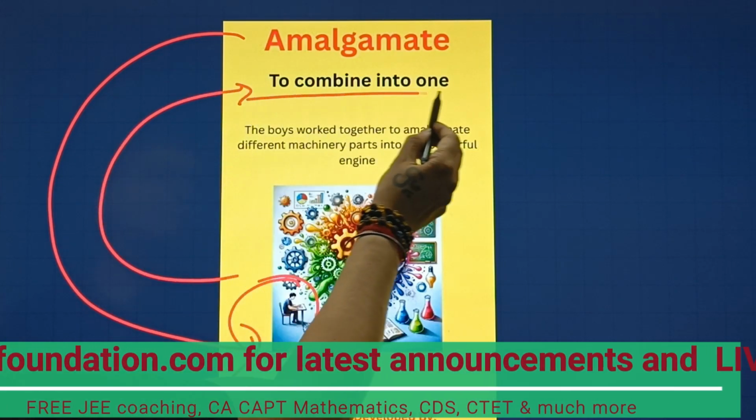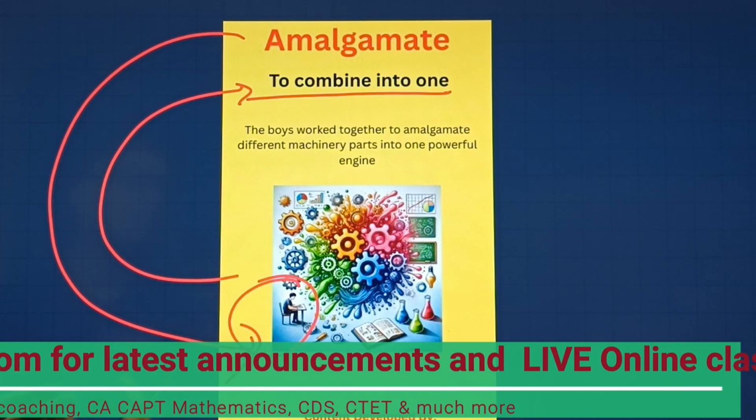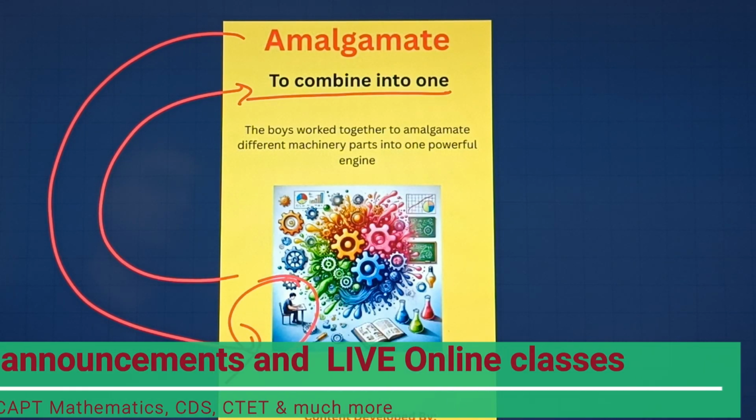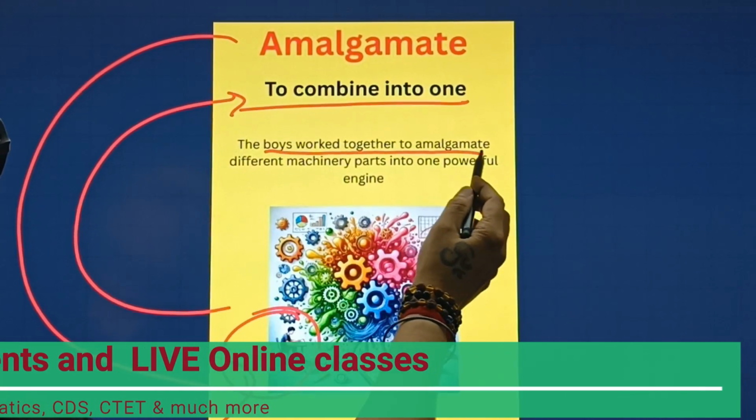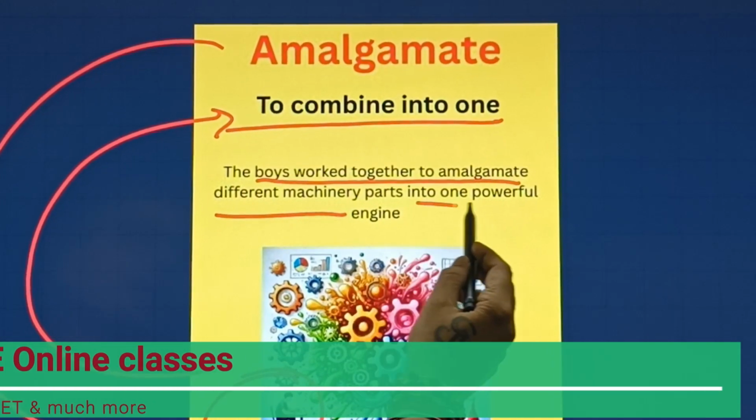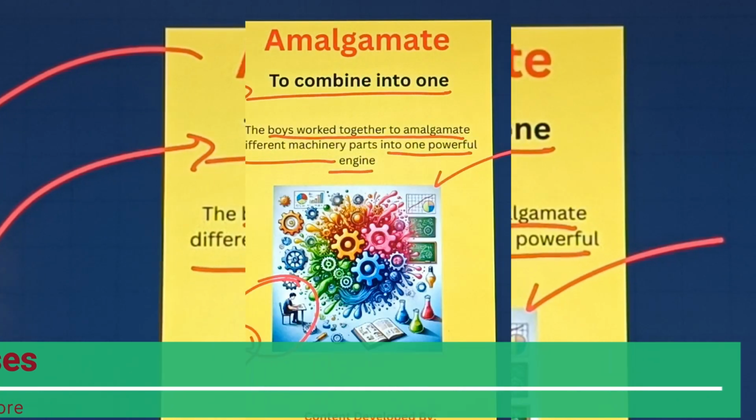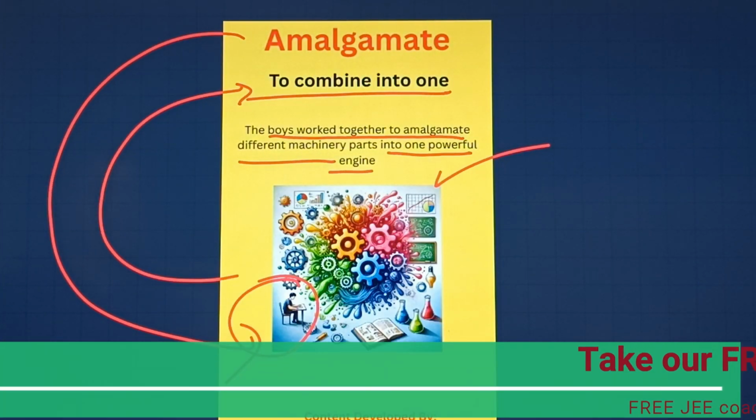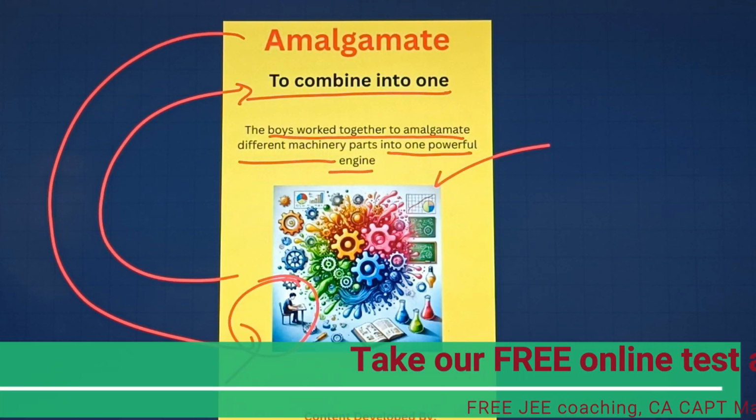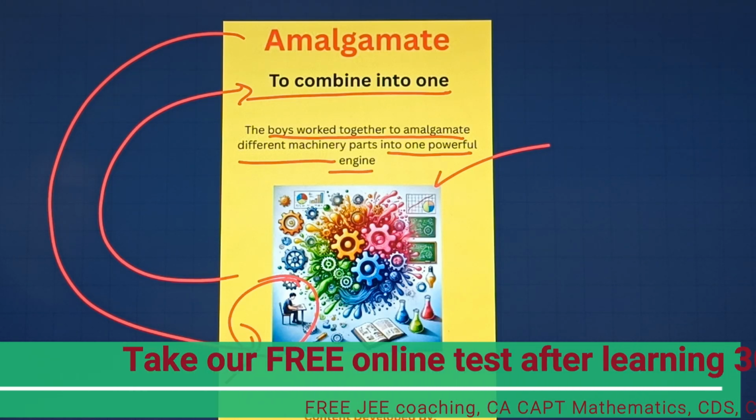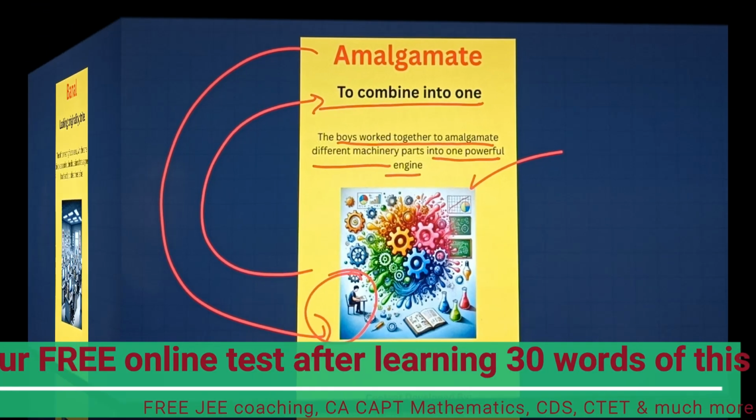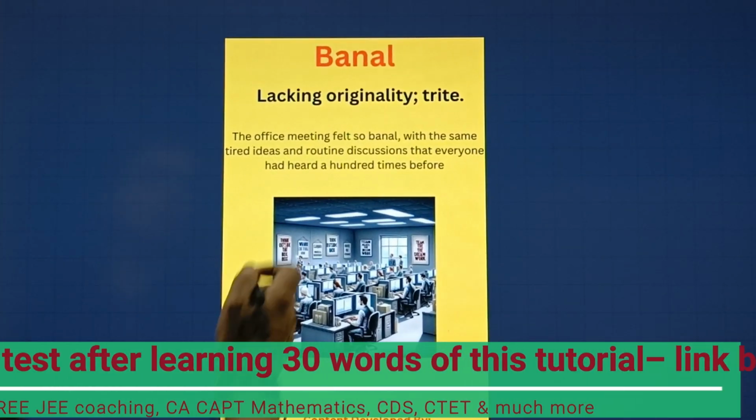To combine into one. Very simple and quite similar to this particular picture here. The boys work together to amalgamate different machinery parts into one powerful engine. Very interesting. And this picture depicts the exact meaning of this particular word, which is amalgamate. Now let's move towards our next word. So students, this is our next word, which is banal.